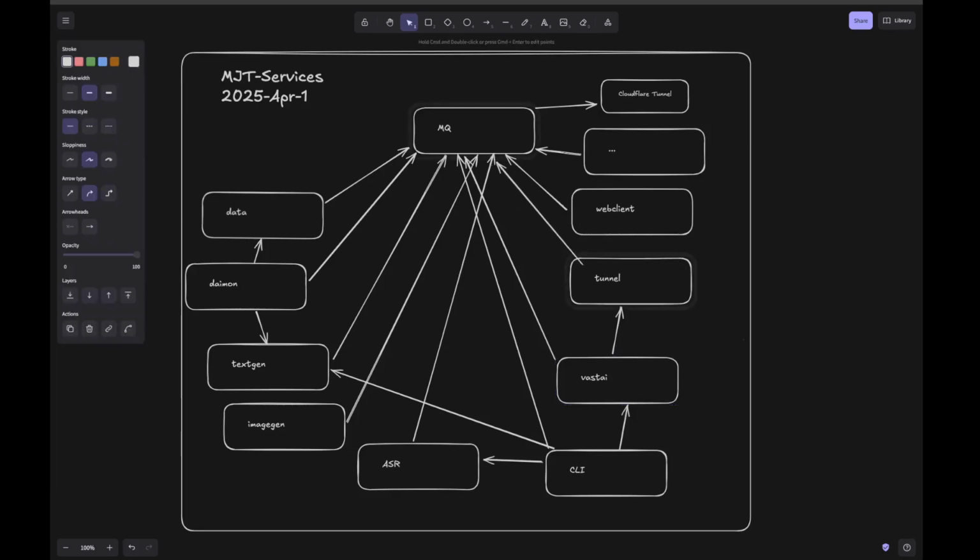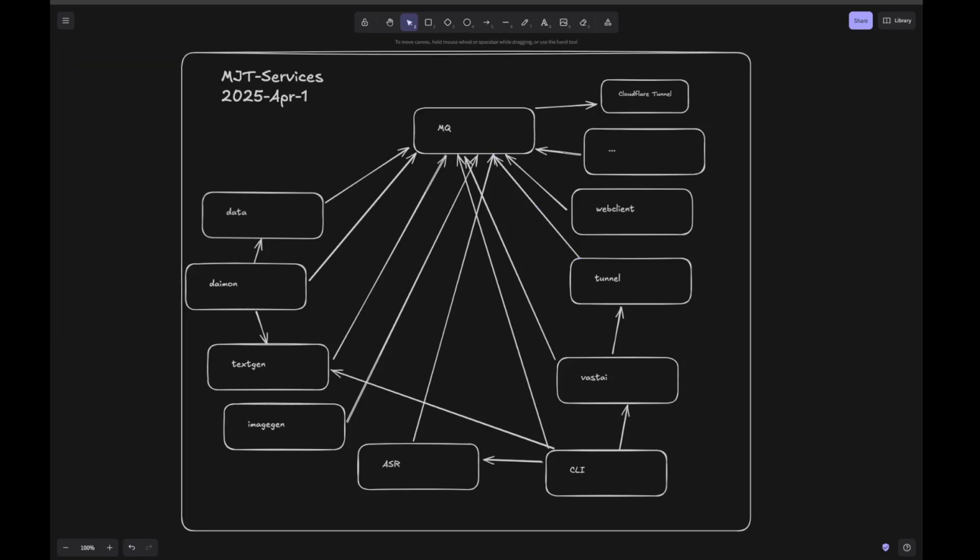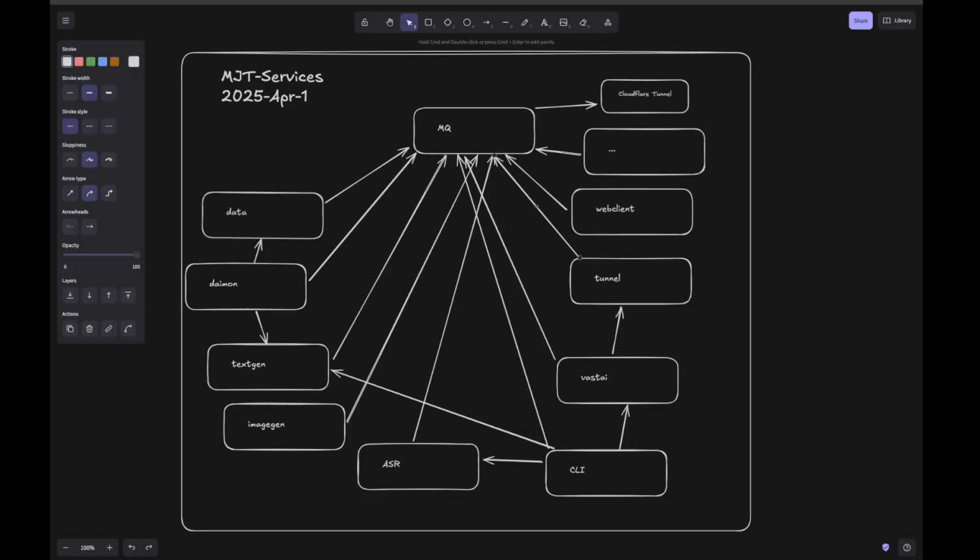Tunnel. Whoops. Did not mean to do that. Whoopsie. Oh well. Put it back. Tunnel is actually, let me Control Z that. Thinking about it. There we go.